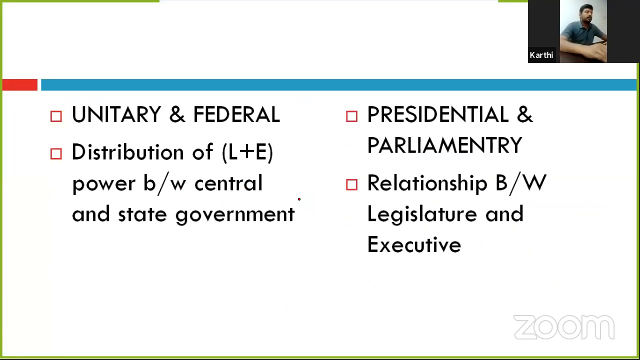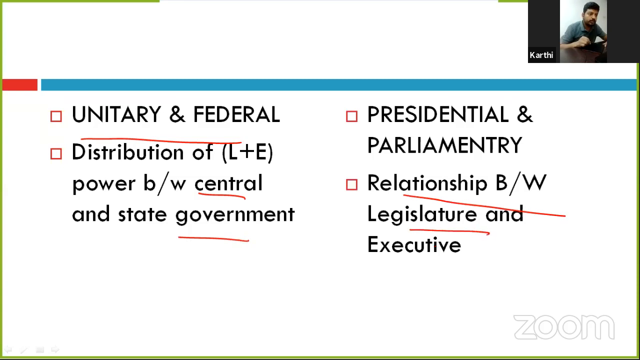Right? And one more thing. See, unitary and federal talk about the distribution of power between the central government and state government. Presidential and parliamentary talk about the relationship between the legislature and the executive, whereas the federal talks about the distribution of power between the central and the state government. It should be clearly fixed in your mind.